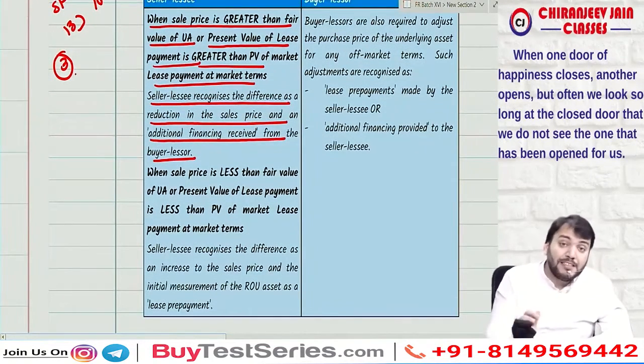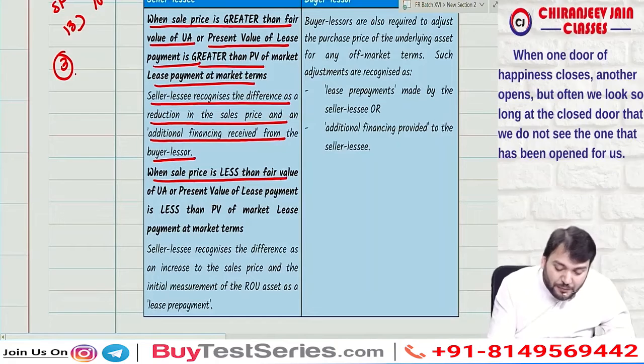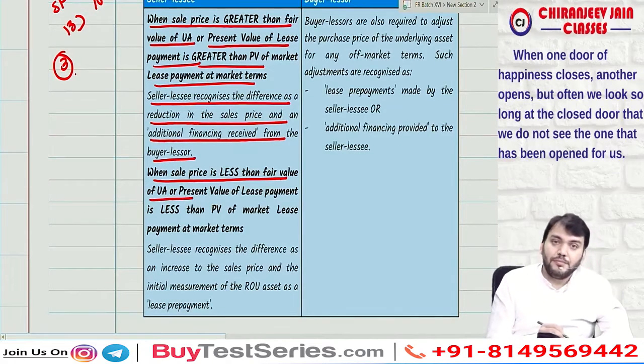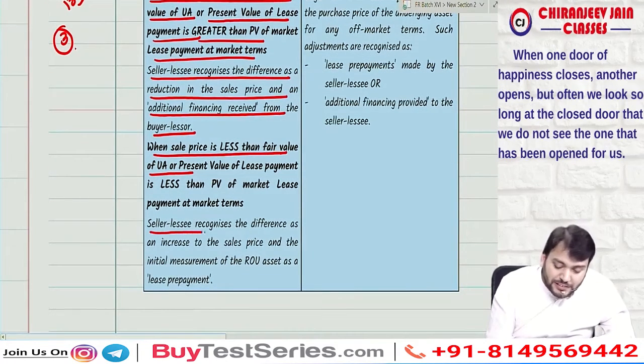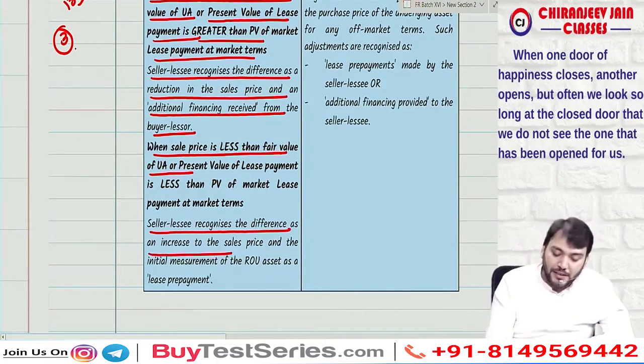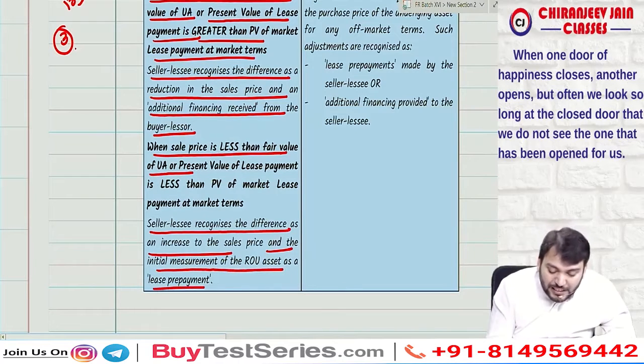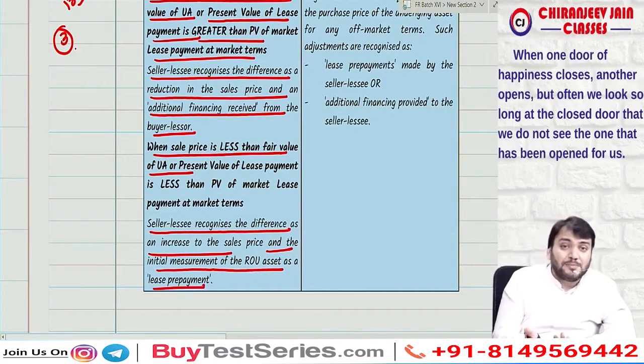If it is reverse, meaning the sale price is less than the fair value of the underlying asset, then the seller lessee recognizes the difference as an increase in the sale price, and an increase in the initial measurement of the ROU asset as a lease prepayment. So this will be considered as prepayment for the lease.